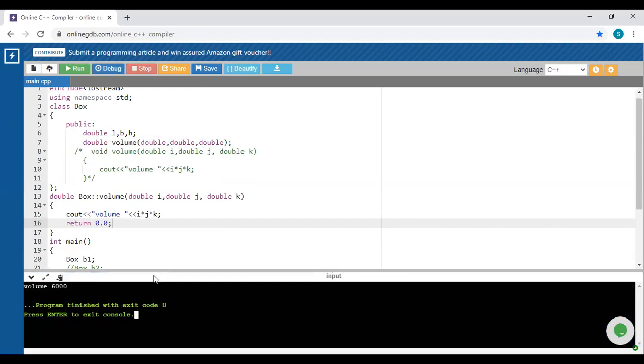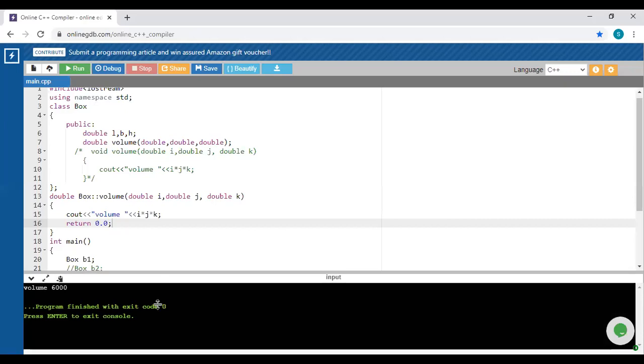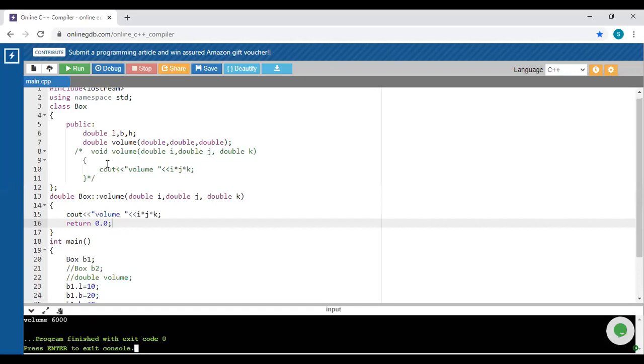So here in this case again he will calculate that particular volume. What is the scope resolution operator? Suppose you have to define that particular definition outside of the class, then in that case you have to use this particular scope resolution operator. But most important, you have to use the class name to join that particular method. So how will the compiler get the idea that volume is from which class?